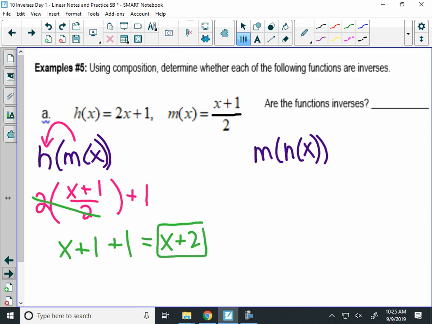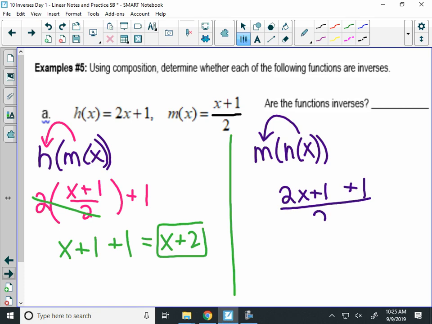Let's make sure the other one doesn't give me x as well. So now we go the other way. Put h into m. So we'll take 2x plus 1, plus 1, all over 2. Well, 1 and 1 adds up to 2. So I have 2x plus 2 over 2. What does that simplify to be? x plus 1. Well, did I get x for either composition? No. So are these functions inverses?